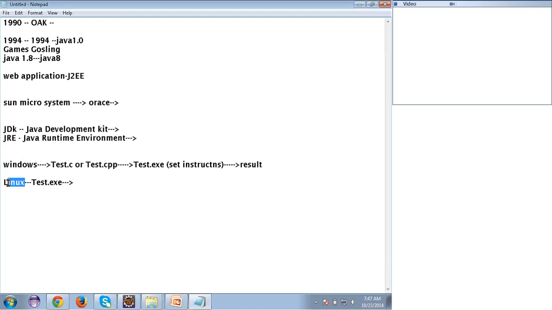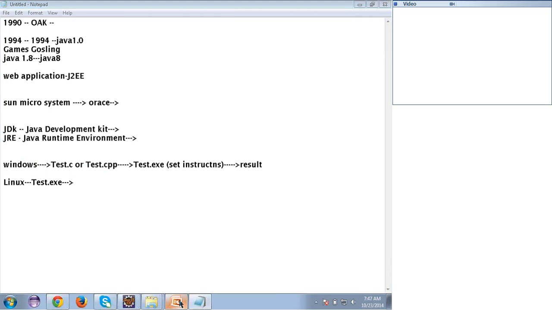The test.exe file contains instructions understandable by Windows because the C compiler generates them according to the operating system. So this will not run, or you will get a wrong result, because these instructions may not be understandable by your operating system. This is called platform dependency. Clear? So C and C++ both come under platform dependence.